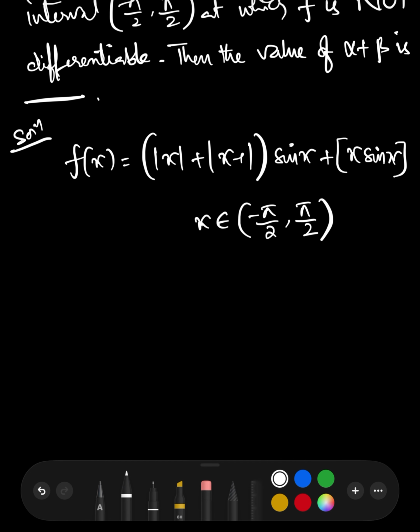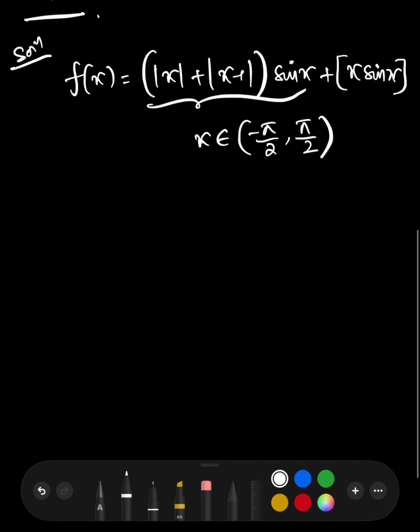Now let us come to the continuity. There is no problem with (|x| + |x − 1|) sin x, because it is continuous everywhere in this interval, so there is no problem with the first part. Now move on to the second part, the greatest integer function [x sin x].